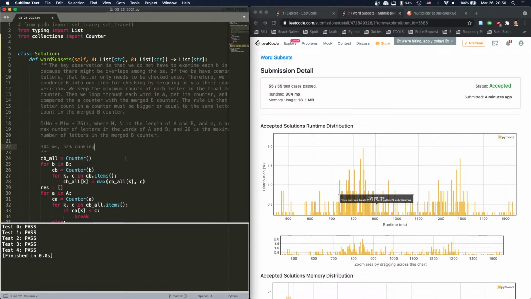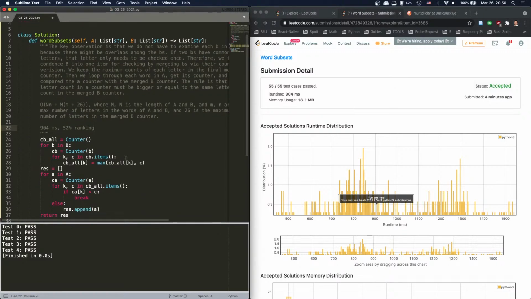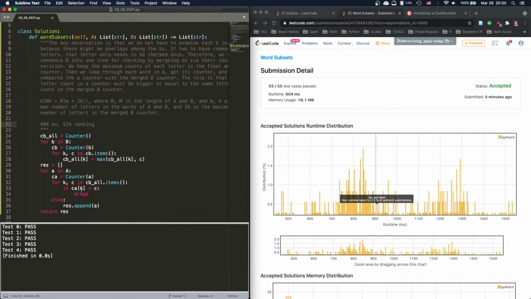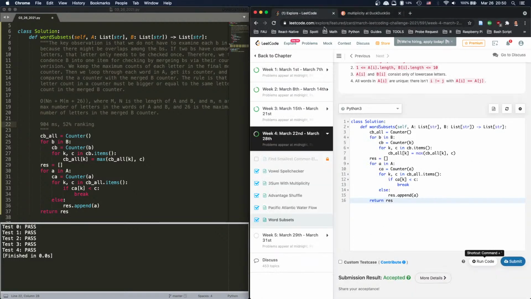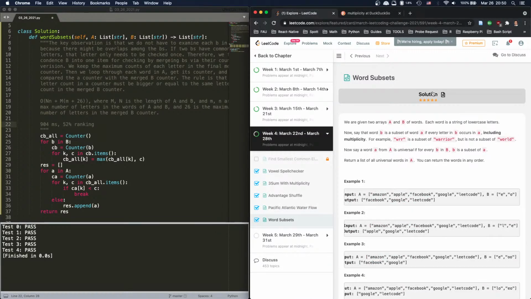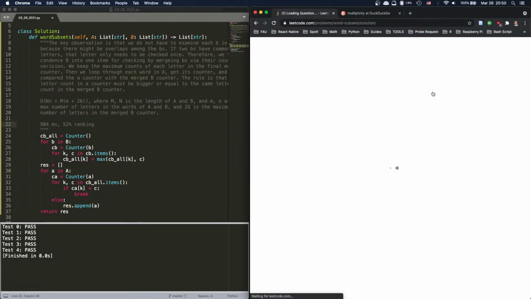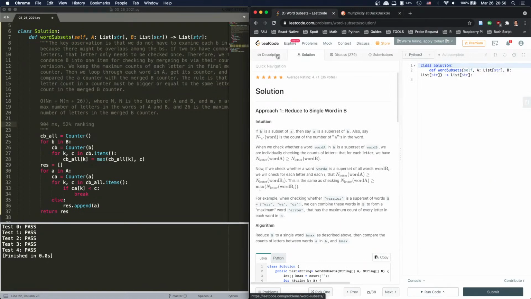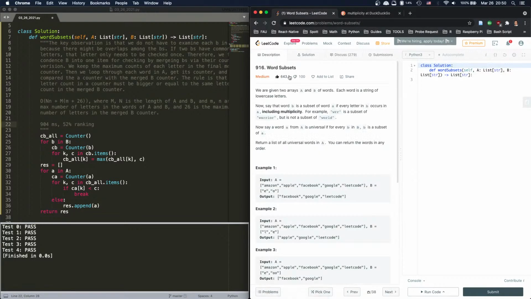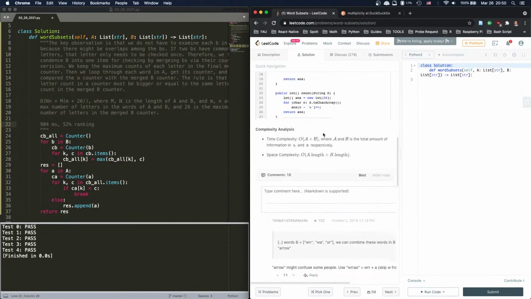Can you optimize it? I don't know. I think it's pretty optimized, unless there are better ways to do this. I don't think so though. All right, let's take a look. Medium question for sure, this is a typical medium question. Medium questions have different levels, and this is definitely an easy medium question.